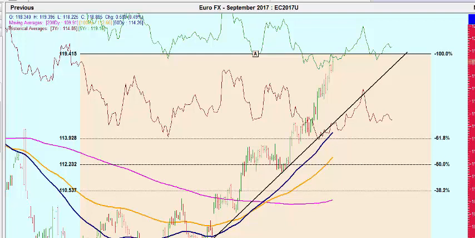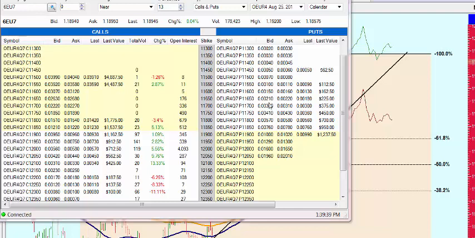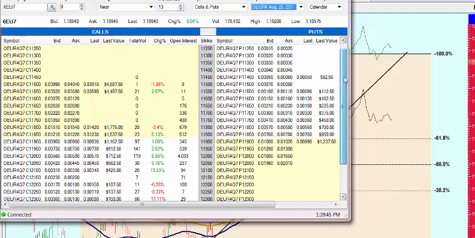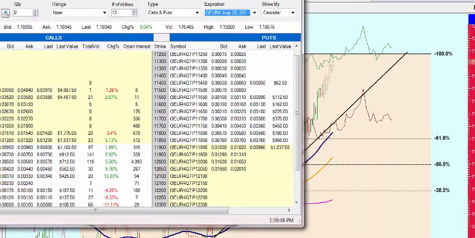Now the Forex traders can trade the Euro/USD cross pairs, so shorting the Euro/US dollar. Stock and ETF and options traders can trade FXE, which is the CurrencyShares ETF, which can be traded by either shorting FXE outright or selling FXE call spreads or purchasing FXE puts or put spreads. And then last but not least are futures options on the Euro currency. So if we pull up a chain on the Euro currency, you can see here what we're looking at. Now, we're not looking to get short today. We're waiting for a top pattern, as mentioned.